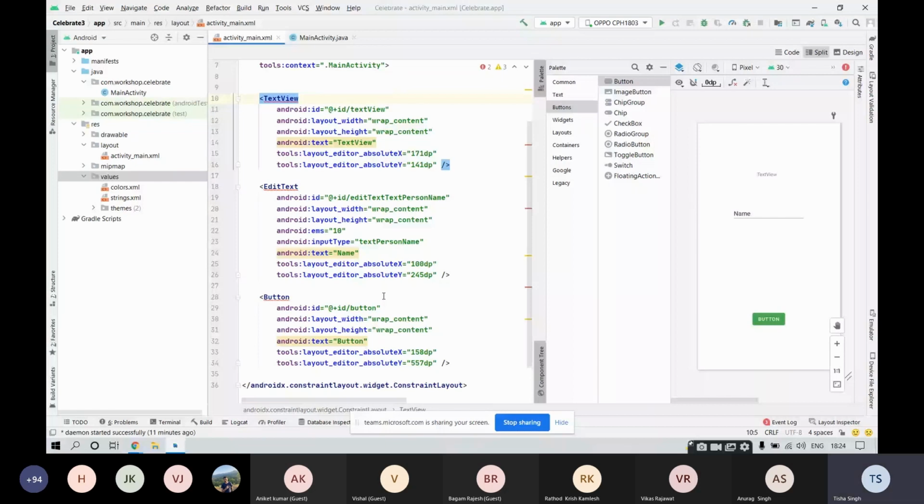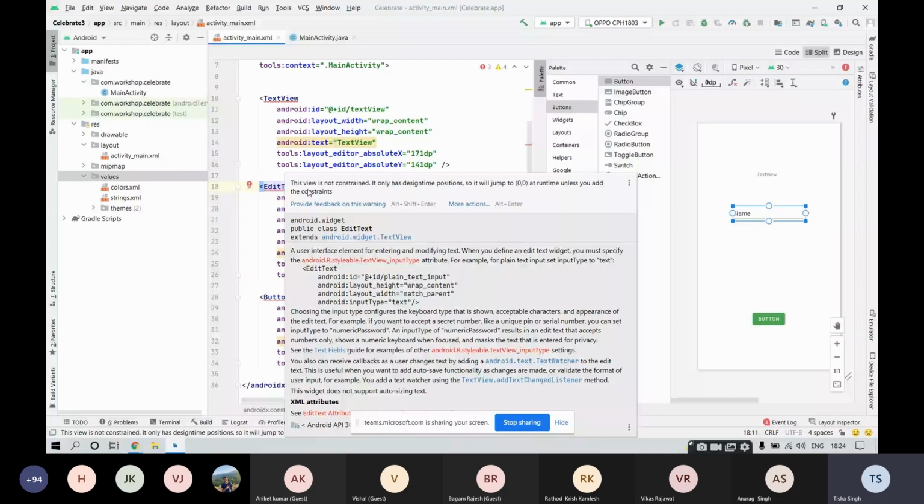Now you can see that some errors are appearing over here in the text view and the edit text. So what do these errors stand for? Just hover over the portion where the error is appearing. You can see what message it is showing. It is telling that this view is not constrained. It only has design time positions, so it will jump to 0, 0 at runtime unless you add the constraints.